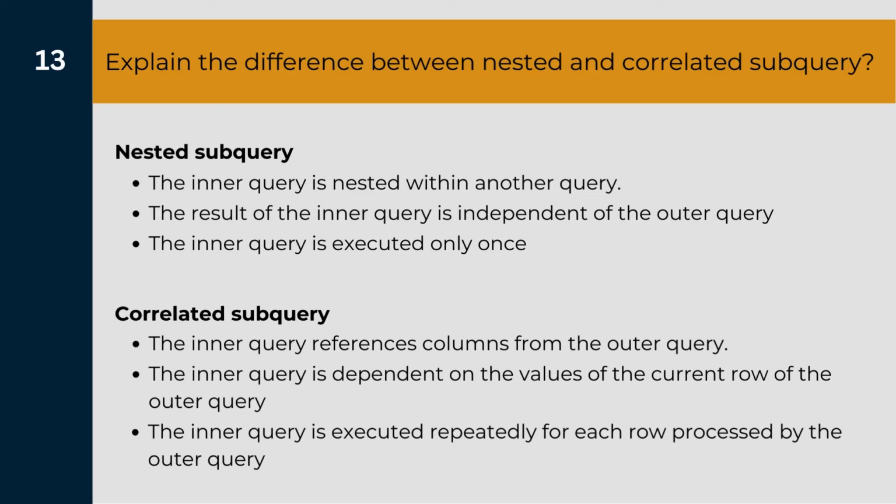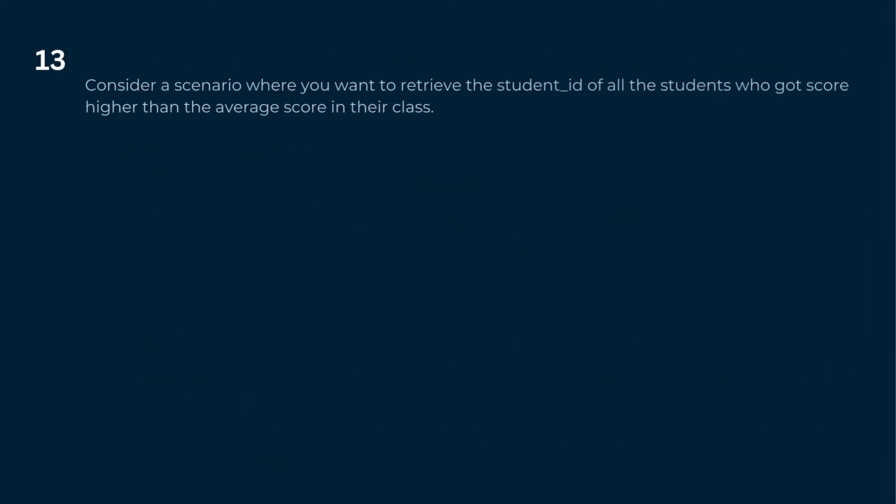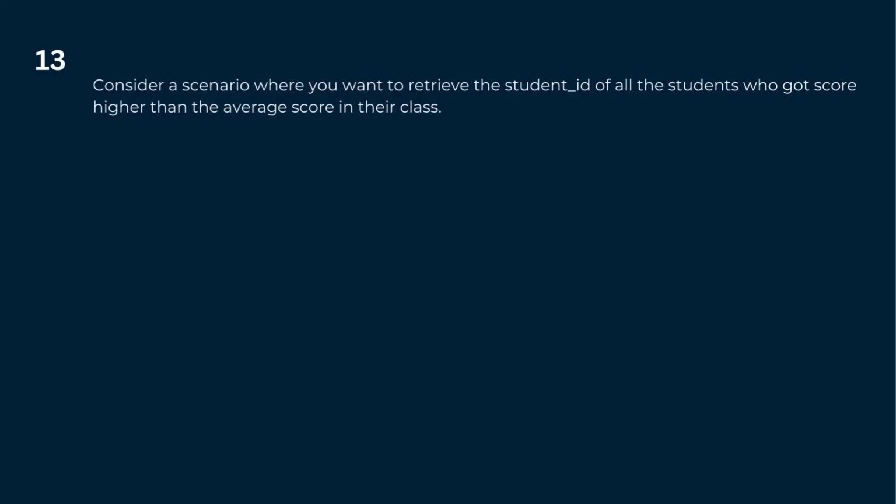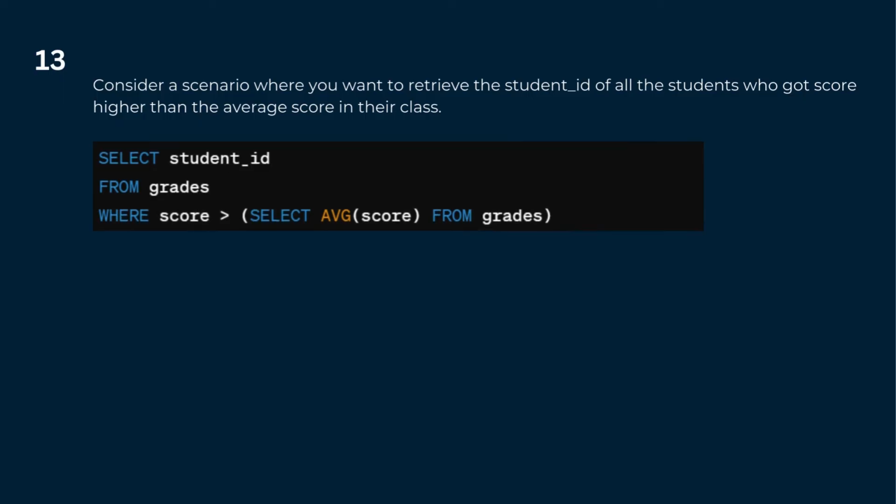Now in order to understand this, let us take a simple example. Consider a scenario where we want to retrieve the student IDs of all the students in the class who got their score higher than the average score of the class. For this, as we have already seen in the previous question, we can write the following SQL query. In this query we have used a subquery as well, which is in the brackets down below, which is used to calculate the average score of the class.